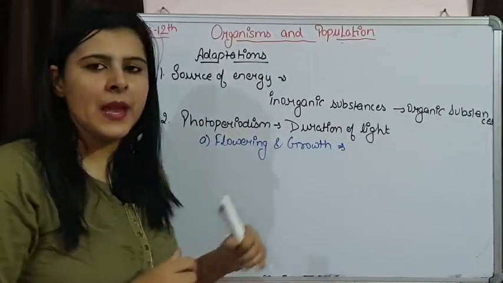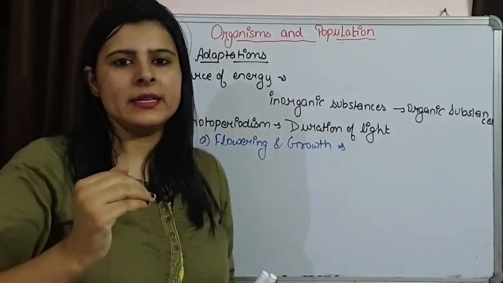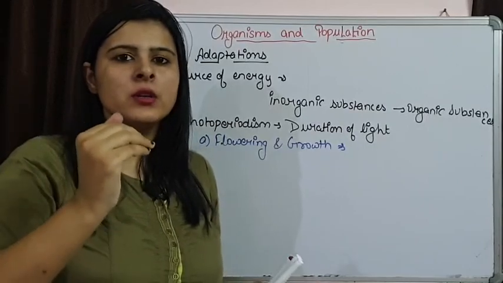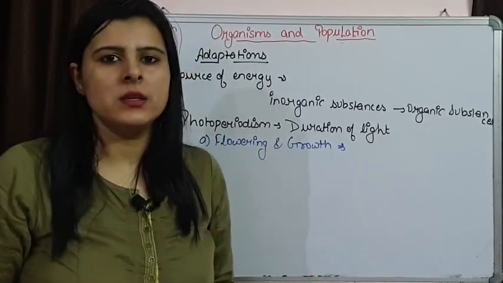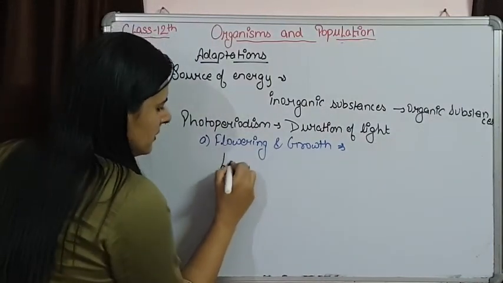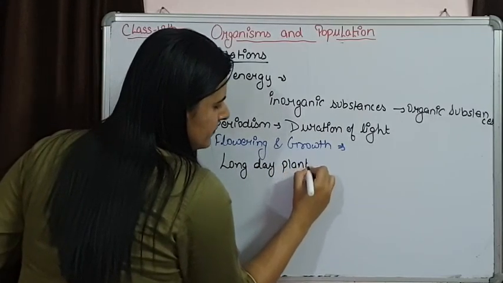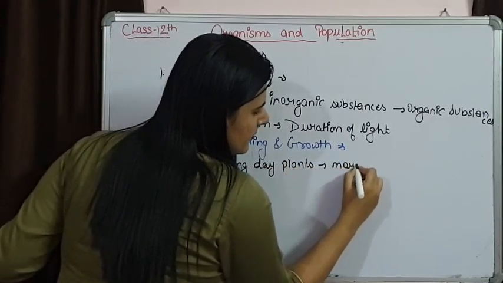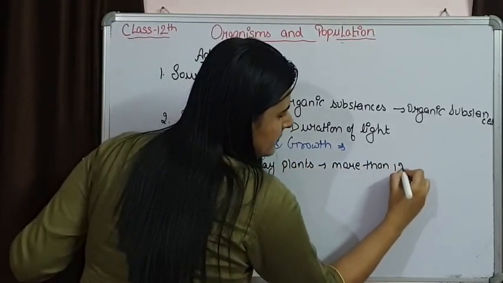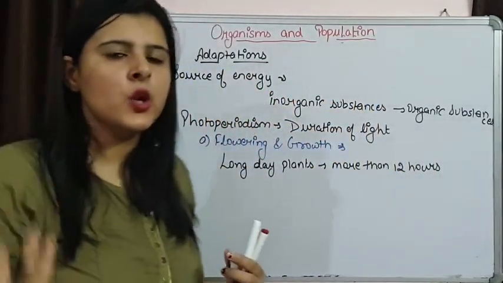There are some plants which are going to bloom when they are getting light for more than 12 hours. These plants are known as long day plants. The light requirement is for more than 12 hours.